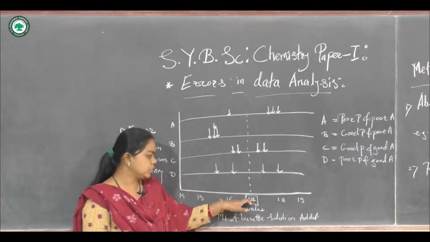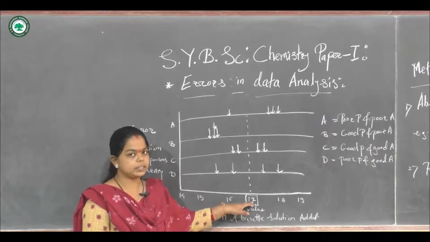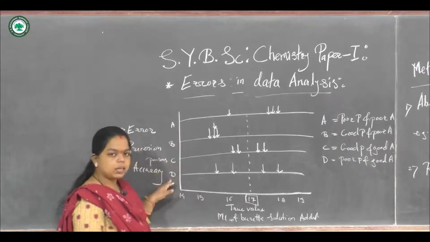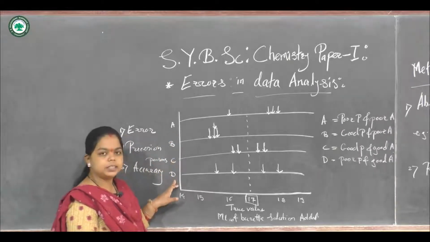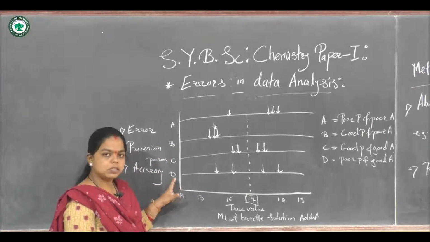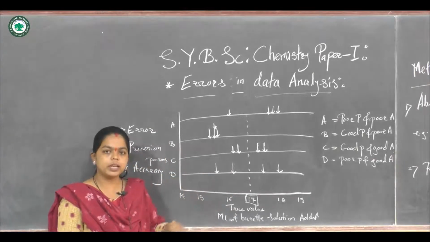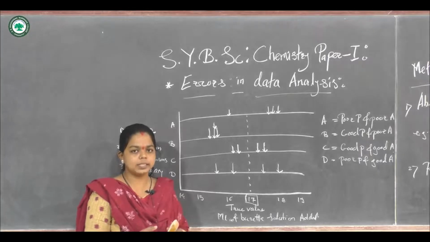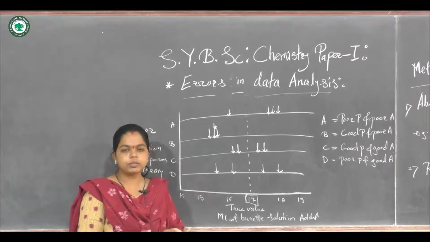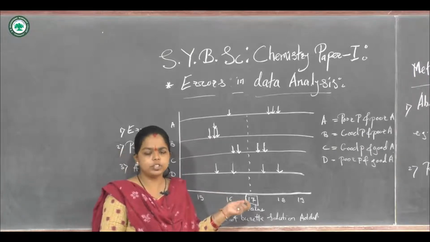So in the titration, this 17 is the true value or accurate reading, and these 4 persons are taking the reading on the burette. For example, A, B, C and D. These are the 4 persons taking the reading for the corresponding titration. When they are handling the burette and getting the reading, if we compare all these readings on this graph, we can observe that there is error in the handling of each person.